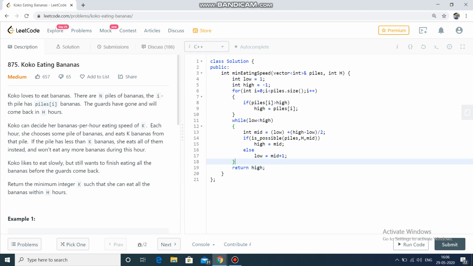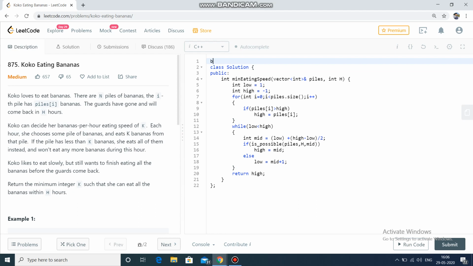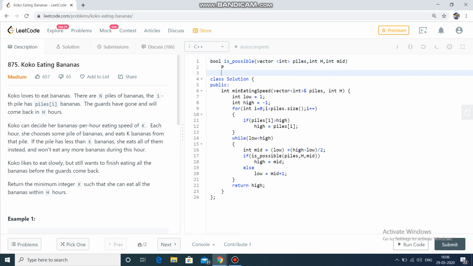Now I will write the code for this function, which returns a boolean value. Bool isPossible. It takes as arguments piles, then h, then mid.